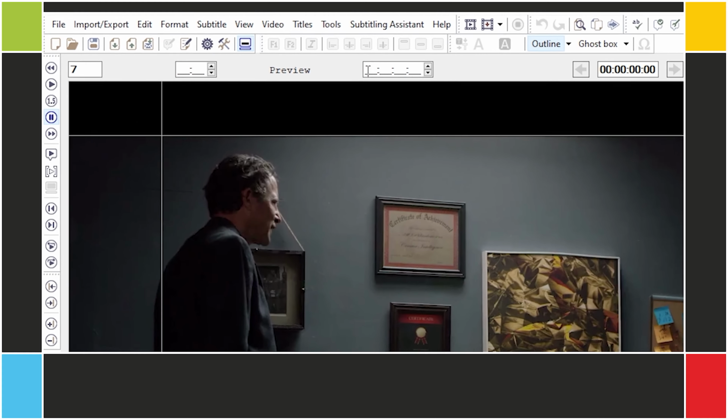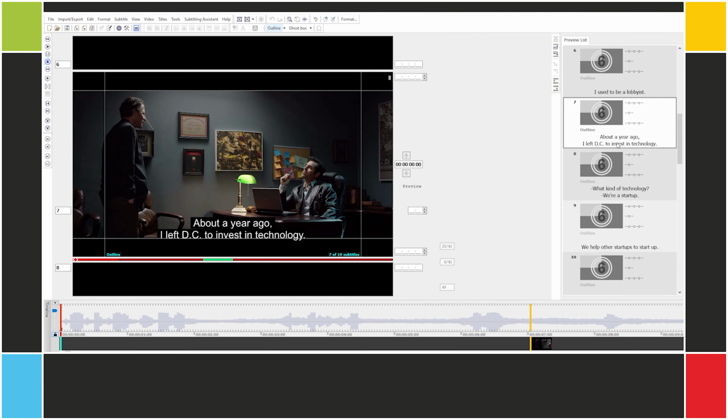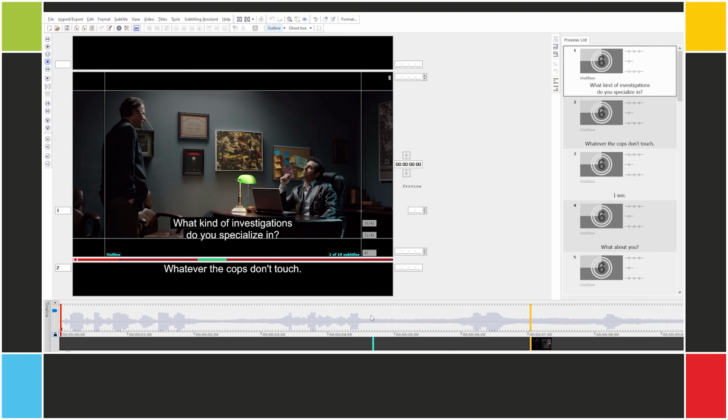One thing that might help you in this kind of task is to switch the layout to Classic. Then you can always see the text of the upcoming subtitle. Let's play the video and time it.